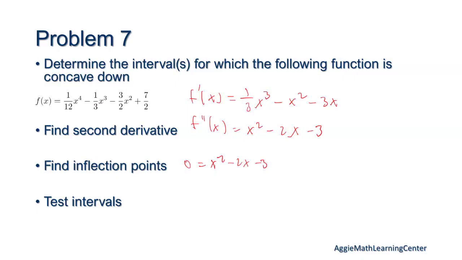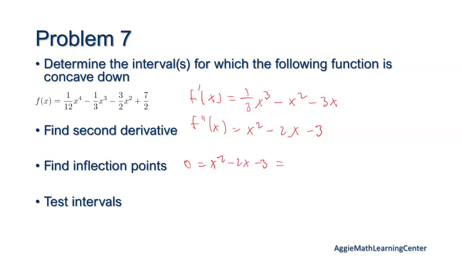Wait, doesn't the first one get set to 0? That's a good question. This one's asking for the inflection points, so we are setting the second derivative equal to 0. If it was asking for the minimum and maximum, then we would set the first one equal to 0. Thanks for keeping me honest.